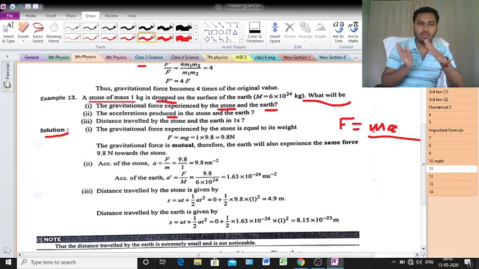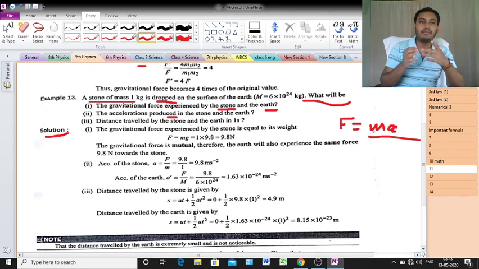Here we have the earth and the stone. That's why instead of A, just put G, because A is the simple acceleration. Here G is the acceleration due to gravity. I hope it is clear. So F equal to M into G.